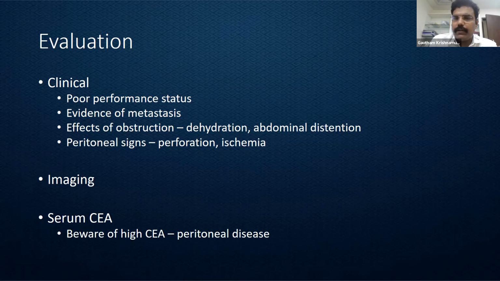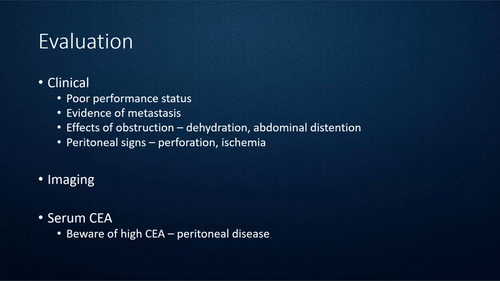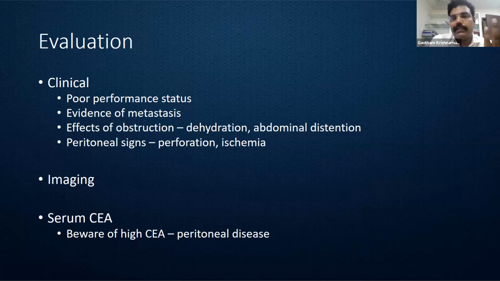The colonoscopy was done elsewhere and showed a lesion at the level of the sigmoid. We did do the serum CEA, but the patient was taken up for surgery even before that. And when we opened, it was all studded with metastasis. The entire peritoneum, the mesentery, the bowel wall, both small intestine and large intestine was studded with metastasis.